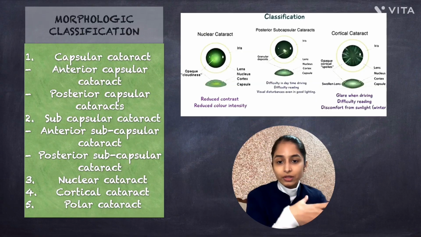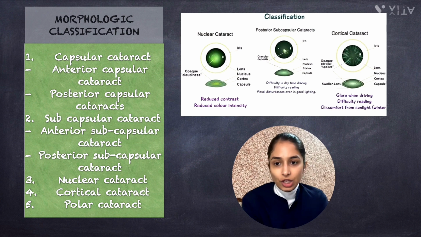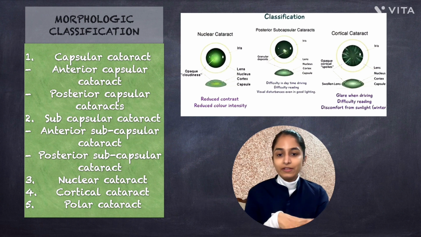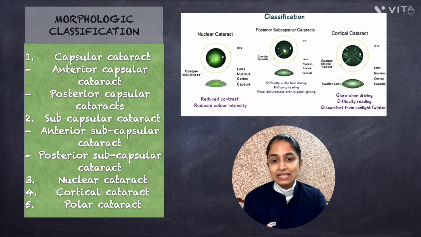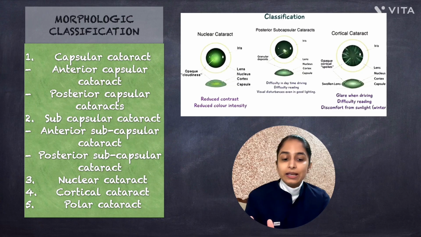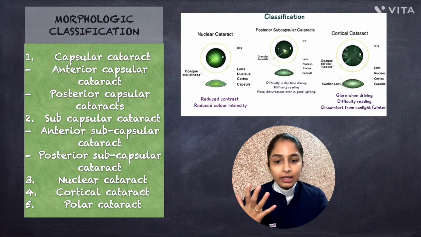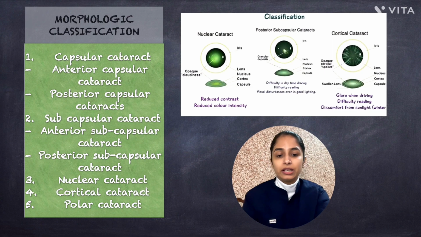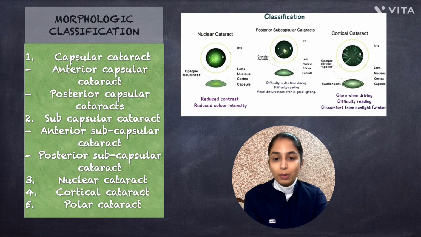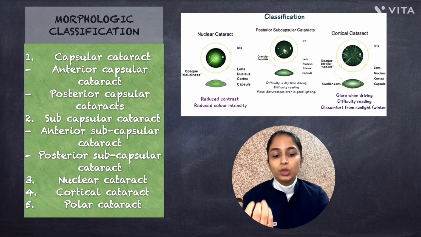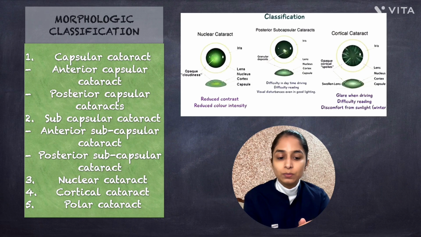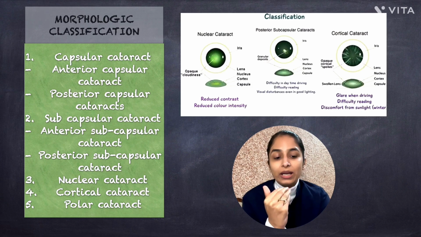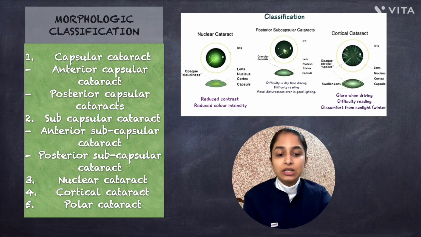Starting off with the morphological classification of the cataract, which is based on the anatomical location of lens opacity. First is capsular cataract, which involves the lens capsule itself. It is divided into anterior capsular cataract and posterior capsular cataract depending on which part of the capsule is affected. The second is subcapsular cataract, which occurs just beneath the capsule. This is further classified into anterior subcapsular cataract and posterior subcapsular cataract.